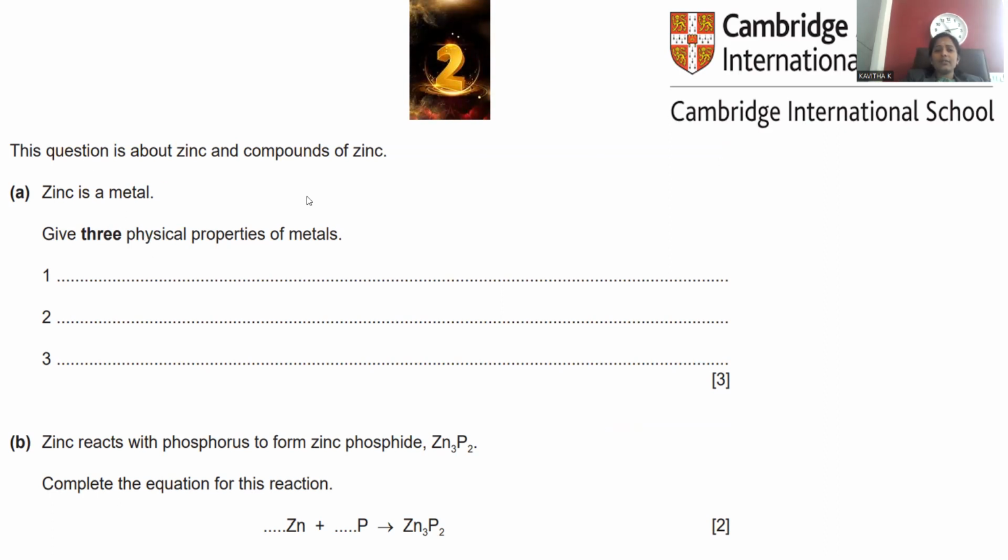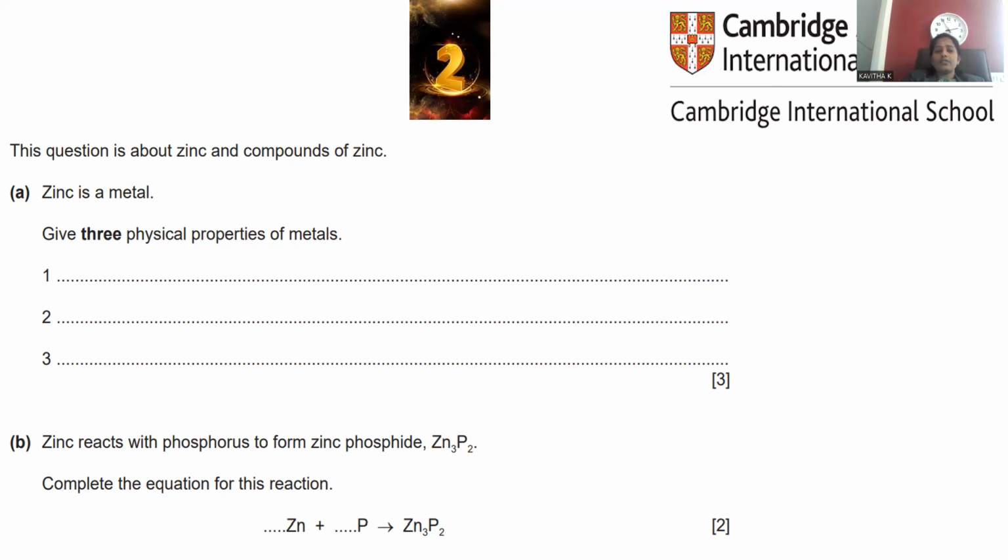This question is about zinc and compounds of zinc. Zinc is a metallic element. Here, can you mention 3 physical properties of any metal which commonly occur? Zinc reacts with phosphorus and generates zinc phosphide. Zinc phosphide is a rodenticide, so that is a kind of material which we can use as a pesticide. Complete the equation for this reaction: zinc plus phosphorus giving rise to zinc phosphide.